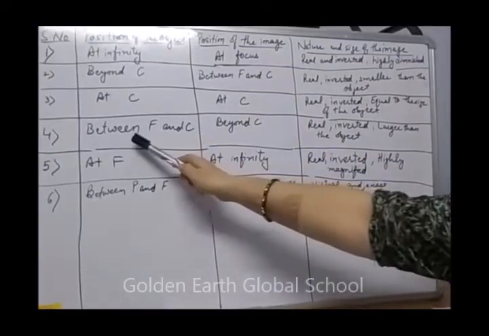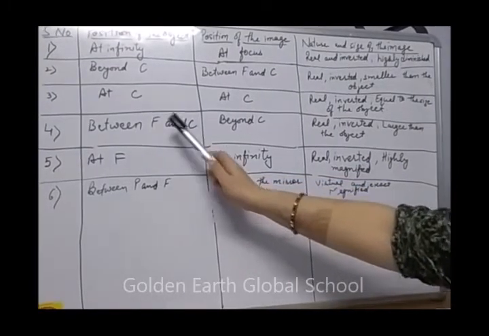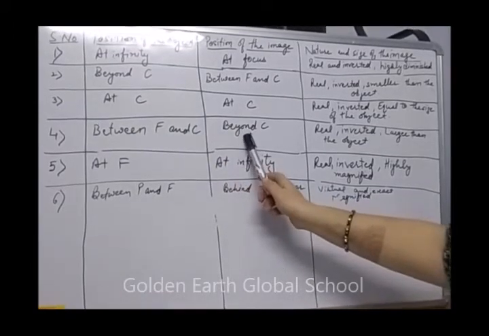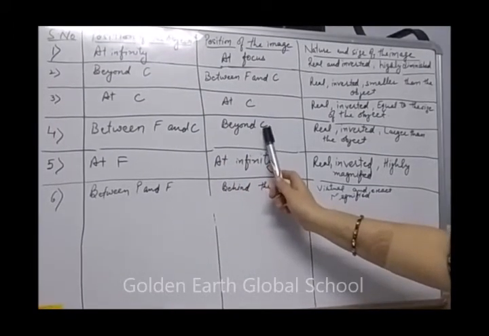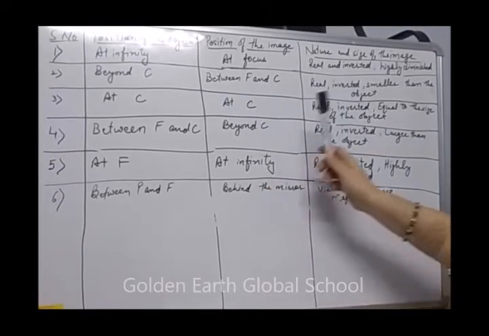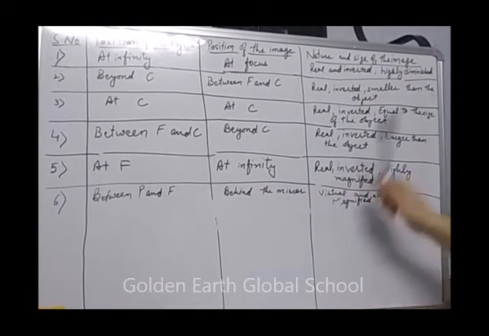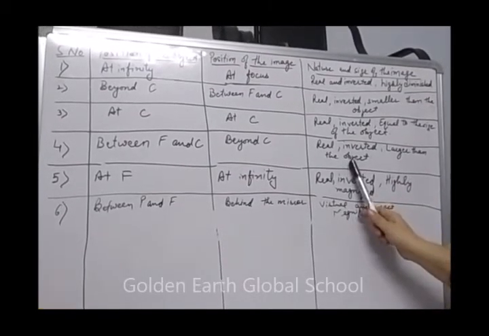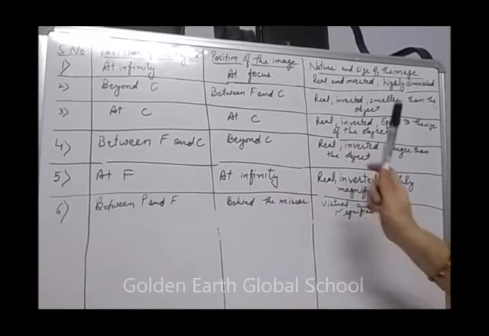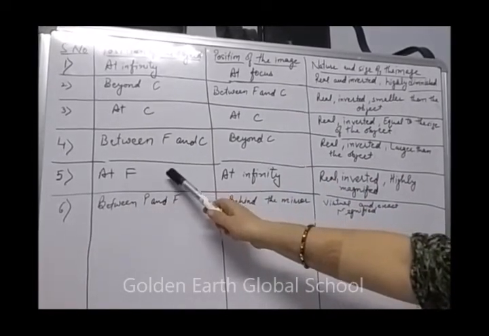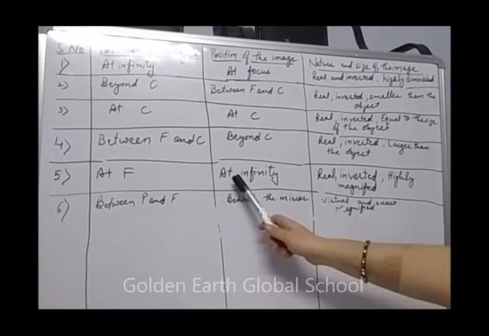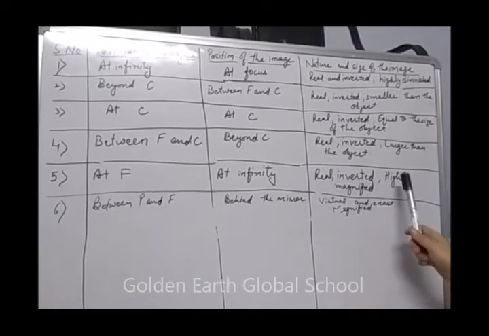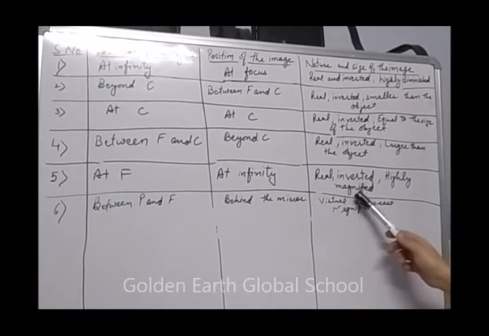Now when the object is lying between F and C, the image formed is beyond C. Image formed here is beyond C, and the nature and size of the image is real, inverted, larger than the object. Larger than the object. Next is when object is at F, position of the image is at infinity. What type of nature and size? Real, inverted, and highly magnified. Magnified means to say enlarged.